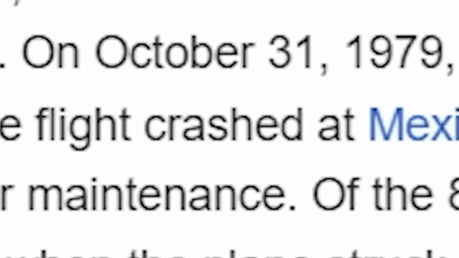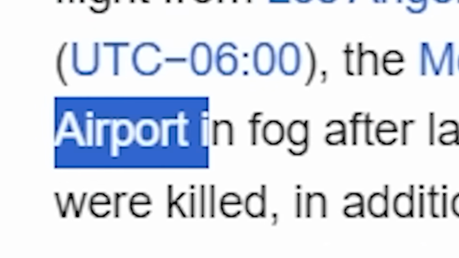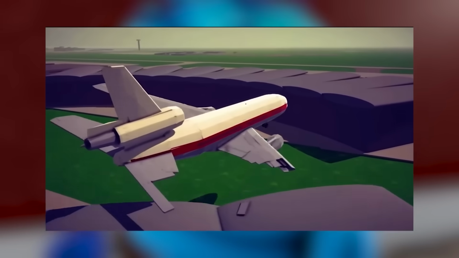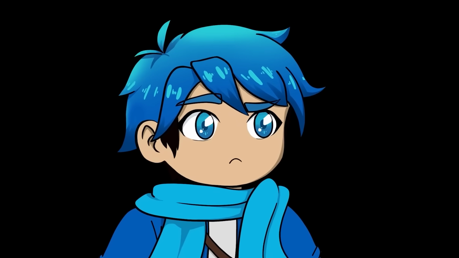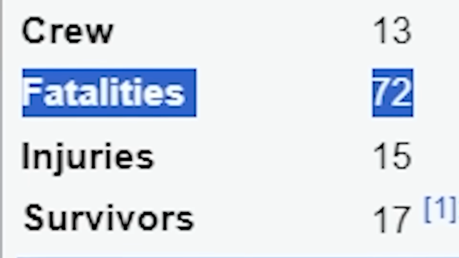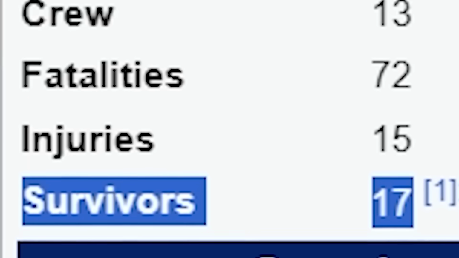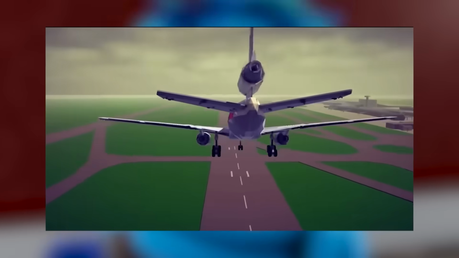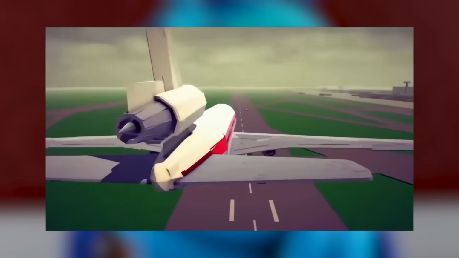Yeah, no kidding. Yeah, this happened in 1979 when the flight crashed in the Mexico City airport in fog after landing on a runway that was closed for maintenance. Did they know it was closed down? Yeah, there were 72 fatalities with 17 survivors and 1 ground fatality. So it says here, during the approach, the crew were advised 4 times by the approach control or the tower that the intended landing runway was 23R.